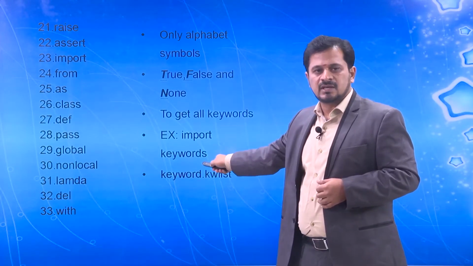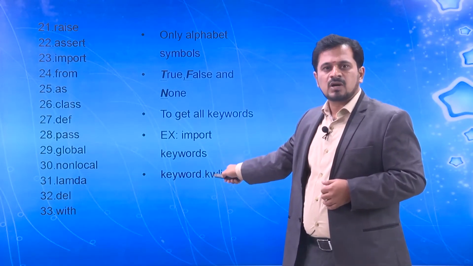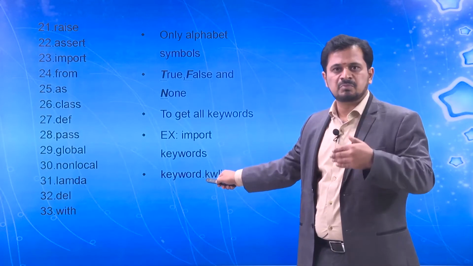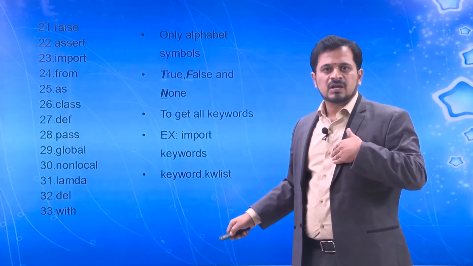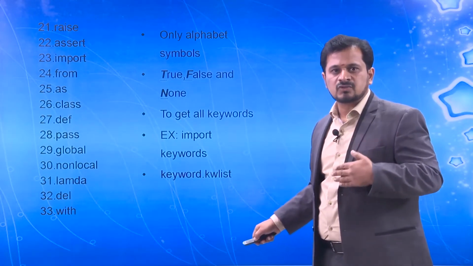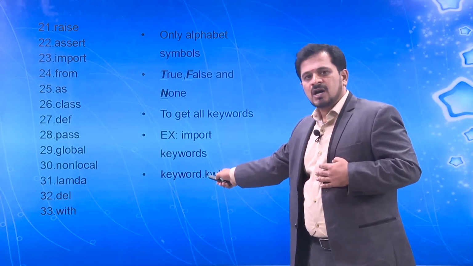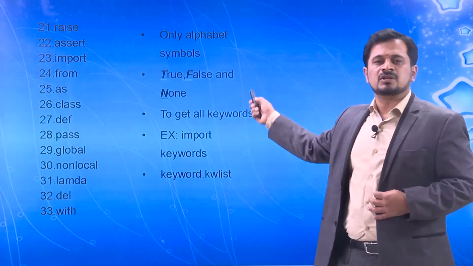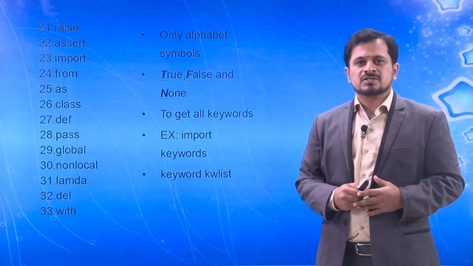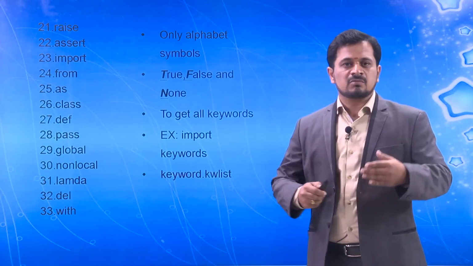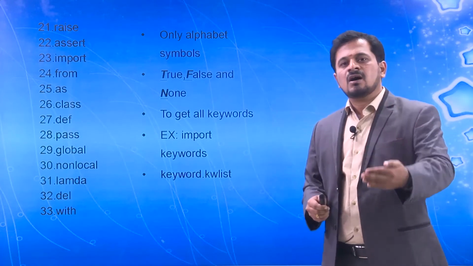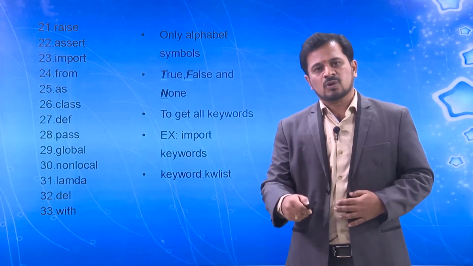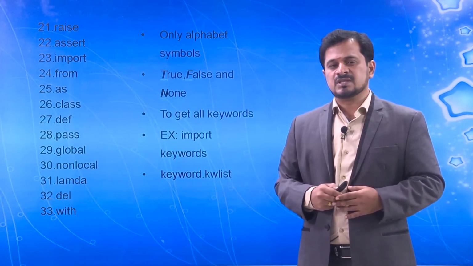So import keyword. Then the next statement: automatically it will import, but I want to see it on my screen. Then what I have to do is keyword dot kwlist, and automatically it will list out all the 33 keywords on your screen itself. You can see all the 33 keywords, and if you want to see the functionality also, you can see that.